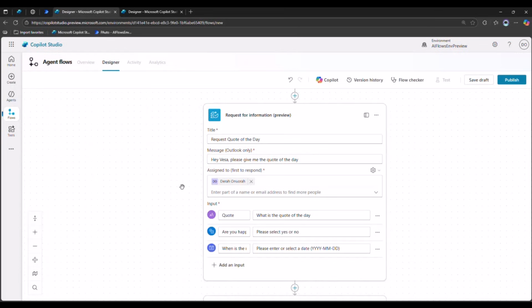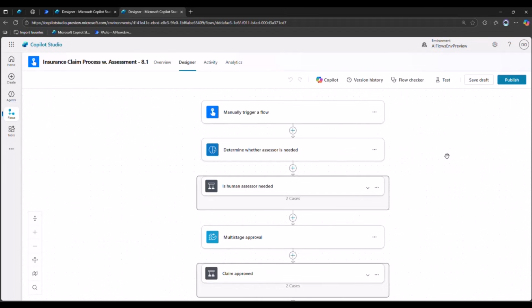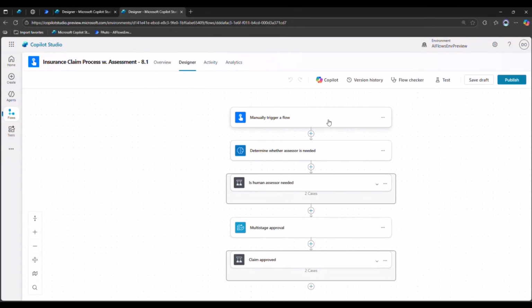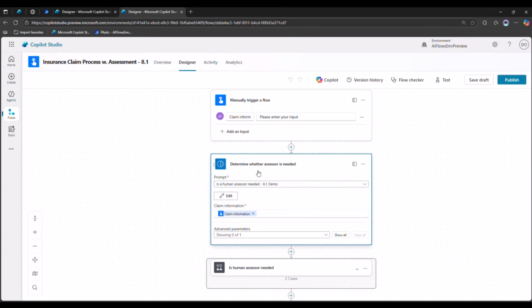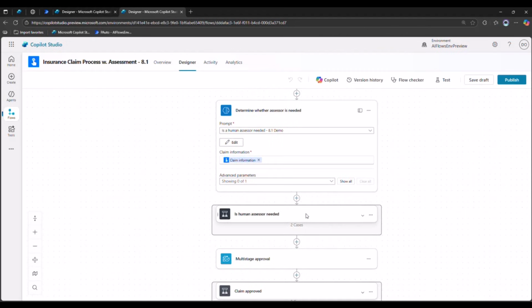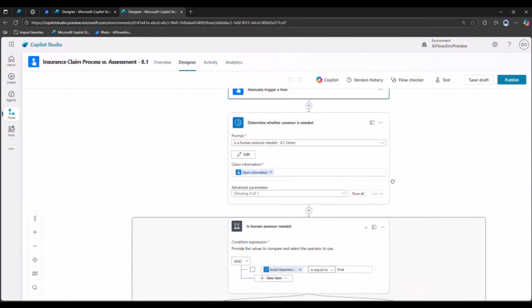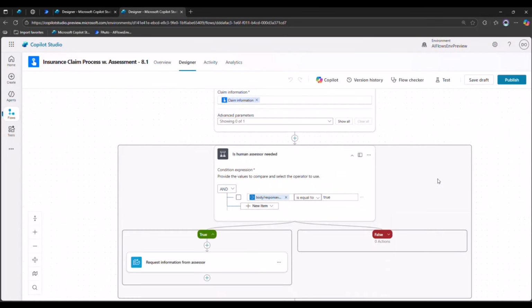But now let's look at this maybe in the context of how you would use this in a business process. So here I have an insurance claims flow, and when the flow is triggered, I'm going to capture the claim information. I'm going to run this through an AI prompt. So the AI prompt does a determination based on the information. Is an assessor needed? Is an assessor for this insurance claim needed? Now I have a conditional branch here that says, is the assessor needed? This is determined by the AI model.